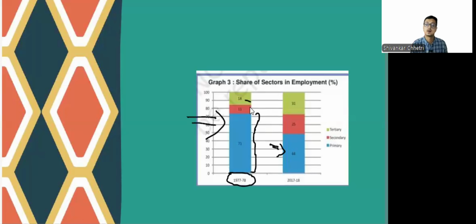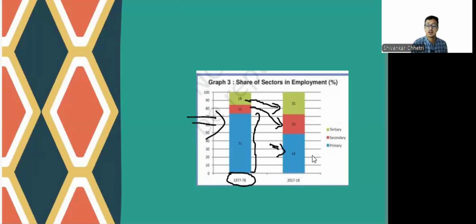Then the employment generation in the manufacturing sector has grown a bit, and the same with the service sector, but it has not been able to transform its growth in terms of employment. So in terms of employment, still the agriculture sector is the one which is employing more.